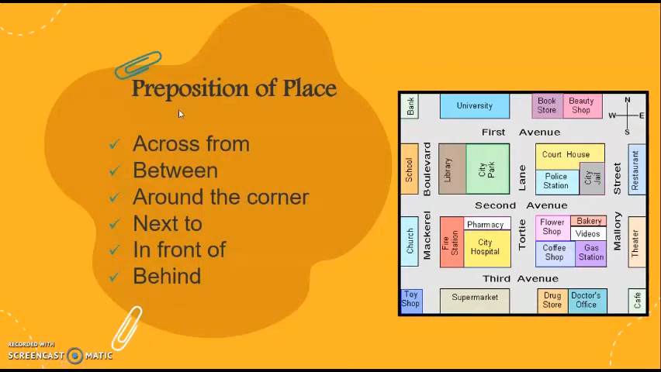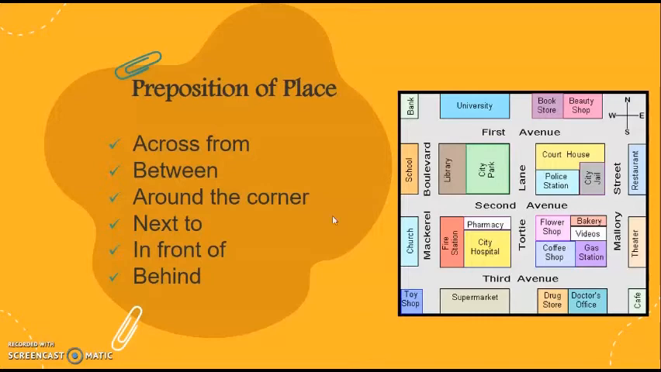Here I have a list of some prepositional place. For example, the first one is across from. Number 2 is between. Number 3 is around the corner. Number 4 is next to. Number 5 is in front of. And number 6 is behind. Many prepositional place exist, but in this case I only have 6 that we need to use when we are giving directions.